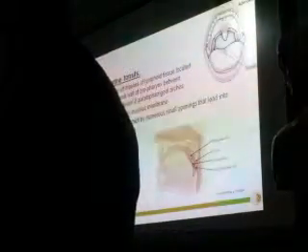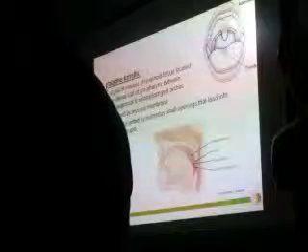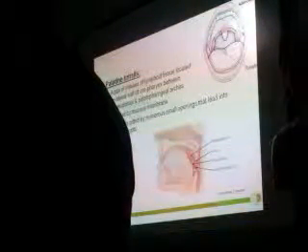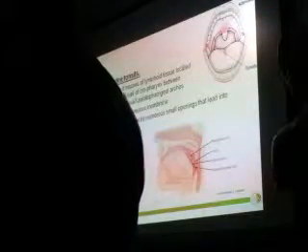Apart from this superficial group of lymph nodes, there are some important tissues which are again important for the defensive mechanism. One is called the palatine tonsils. These palatine tonsils are a pair of masses of lymphoid tissue located on the lateral wall of the oropharynx. If you see here, this is the lateral wall of the oropharynx seen from the side.